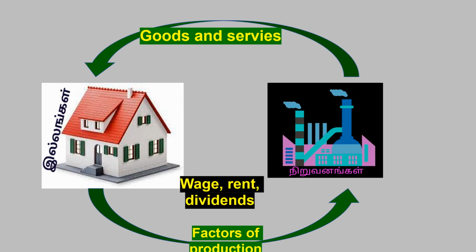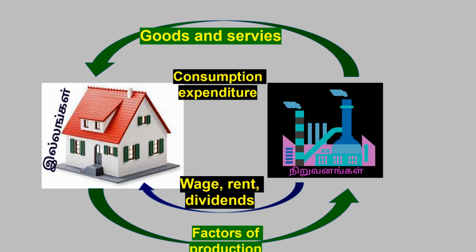Moreover, the firms will give the rewards for the factors of production such as wage, rent, dividends to the household sector. Thus the way the household sector getting some income from the industrial sector. Furthermore, the household sector using the income they derived for the consumption expenditure. They will purchase the goods and services that are produced by the industrial sector, and thus the way the consumption expenditure of the households become the income for the industrial sector once again.